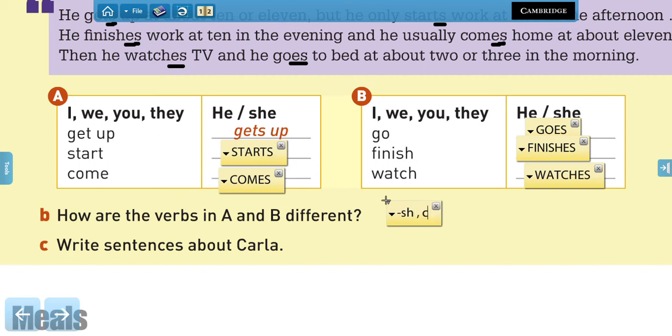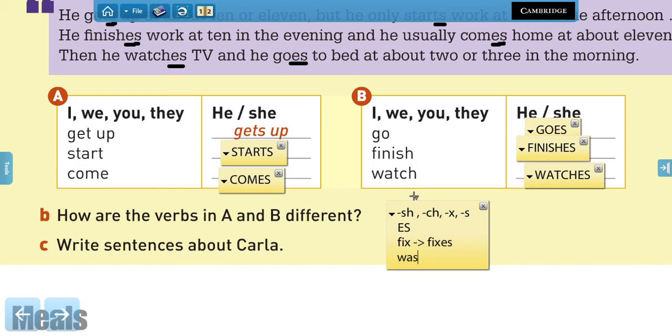and for verbs that end in sh like finish or ch, or x, we're going to add es at the end, right? So we have, for example, the verb fix, we say fixes, right?